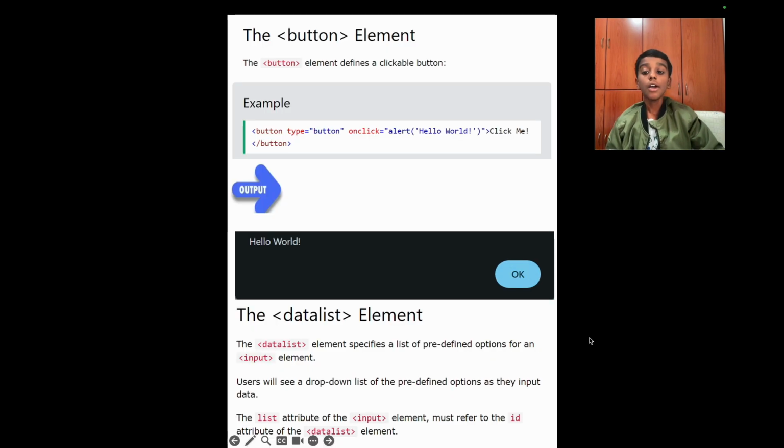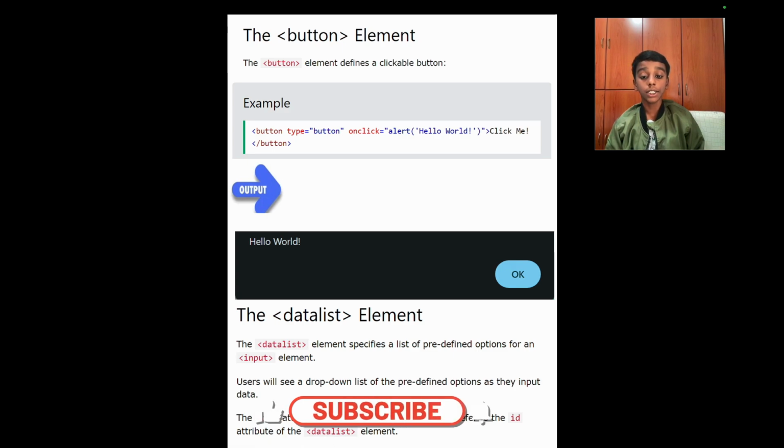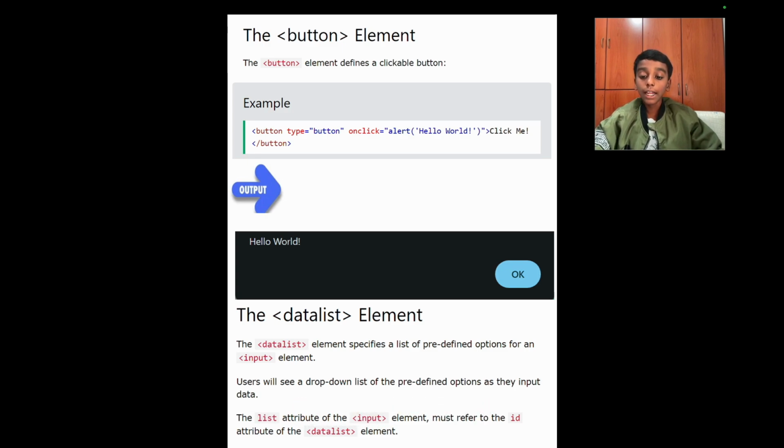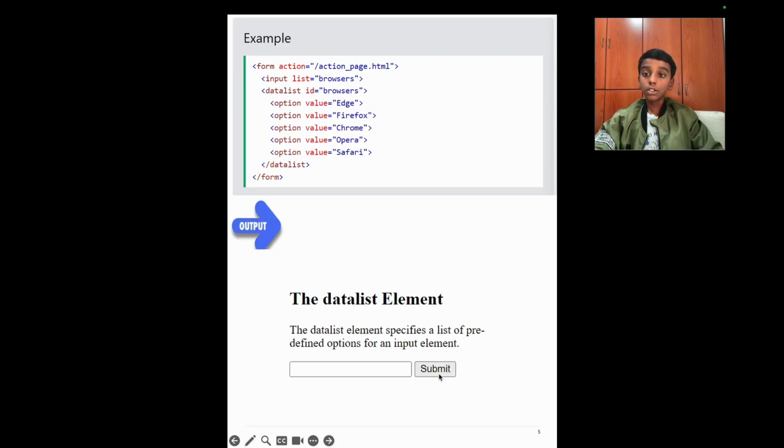As you can see here, you have the next one, which is the datalist element. The datalist element specifies a list of predefined options for an input element. Users will see a drop-down list of the predefined options as they input data. Here, the list attribute of the input element must refer to the id attribute of the datalist element. Now, let's go down to see our example.